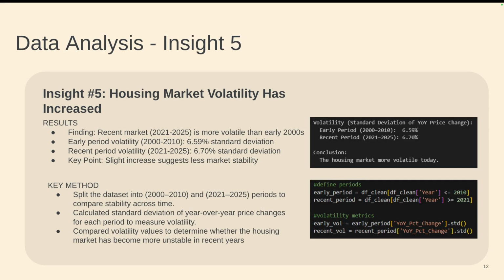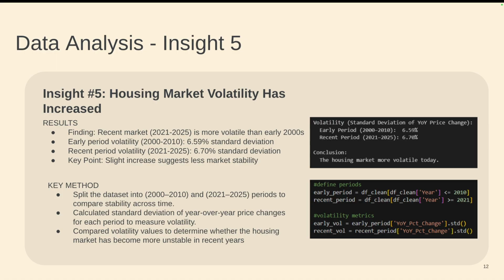And then finally, for our fifth insight, we see that the market volatility has increased. We wanted to see how this volatility was changing year over year in earlier years compared to later years. We did this using the standard deviation of the early period, which we defined as 2000 to 2010, and then the more recent period, which is 2021 to 2025.